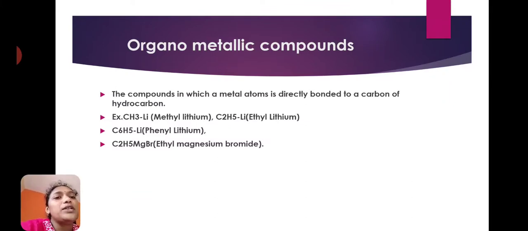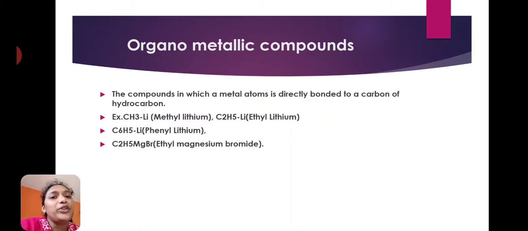Next example is ethyl lithium, C2H5Li. Here the C2H5 ethyl group is the hydrocarbon group. Carbon is directly bonded with the metal lithium, so it also comes under organometallic compounds. Next example is C6H5Li, phenyl lithium. Here an aromatic carbon is present.